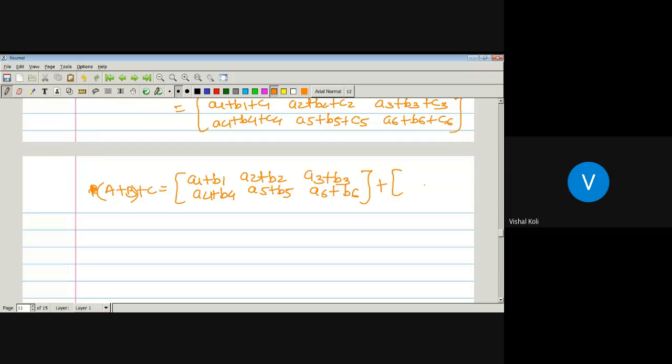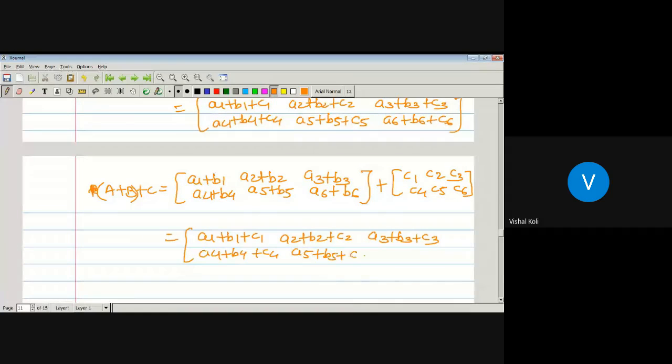And the second matrix is C1, C2, C3, C4, C5, C6, which is equal to A1 plus B1 plus C1, A2 plus B2 plus C2, A3 plus B3 plus C3, A4 plus B4 plus C4, A5 plus B5 plus C5, A6 plus B6 plus C6.